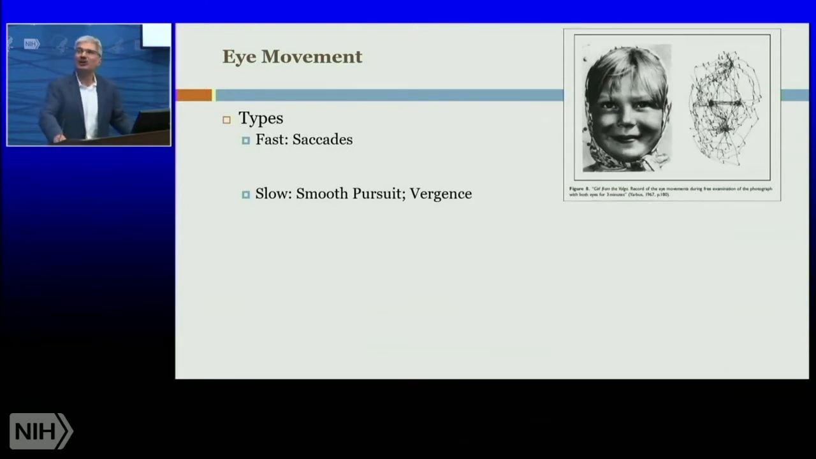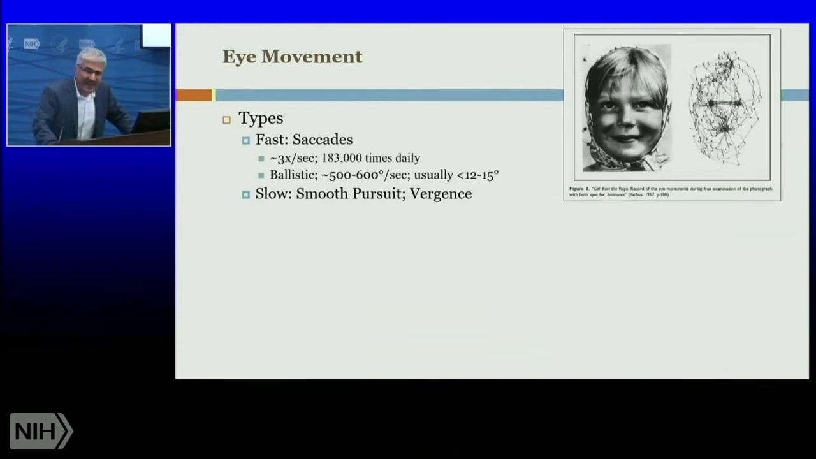I'm sure you've seen a figure like this. And the idea is that if you track eye position, you'll find that the eyes are constantly moving their fixation point, usually to the most salient points, such as the eyes. This is constantly happening. In fact, it's about 3 times per second, upwards of 183,000 times a day.